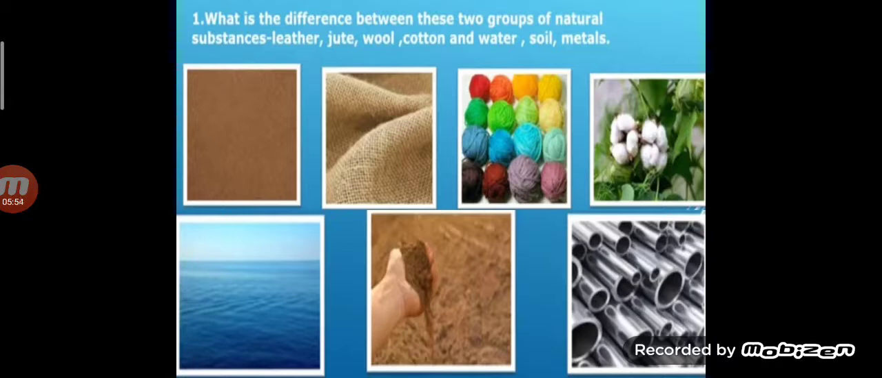Now can you tell children what is the difference between these two groups of natural substances? Leather, jute, wool, cotton and water, soil, metals. Children here, leather, jute, wool, cotton are the substances obtained from living things. Water, soil and metals are the natural substances, but they are obtained from non-living things. For non-living things, we use the word abiotic. And living thing, it means children, biotic.